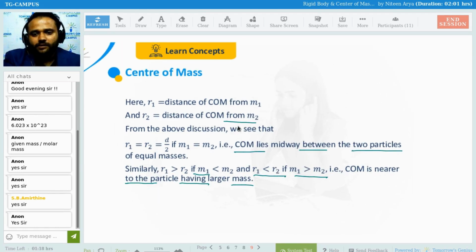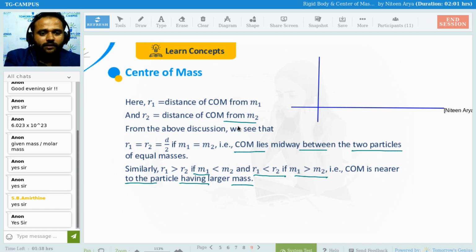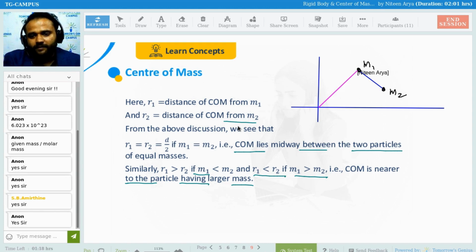Just give me a little bit of time. Suppose this is your origin, and this is the distance D, and this is M1, this is M2. I need to change the color. Just a minute. This is R1, this is R2. Clear? This is R2, this is R1.